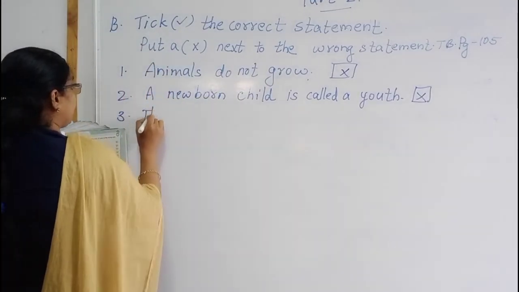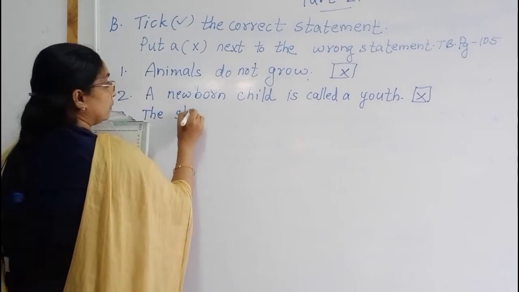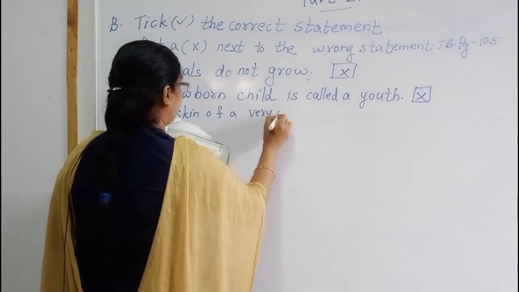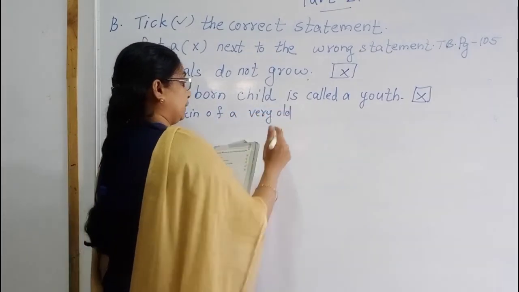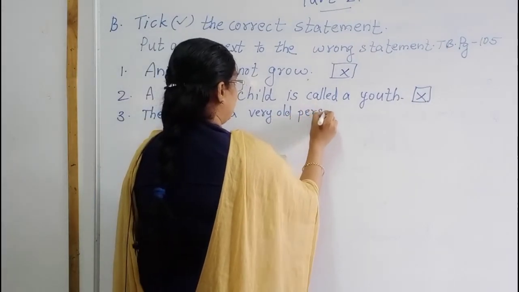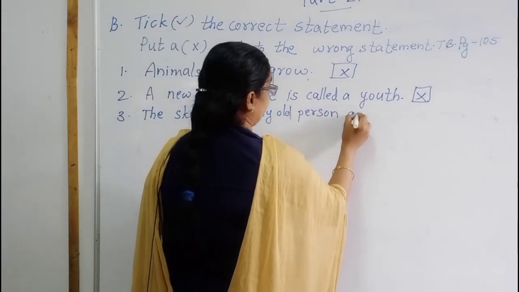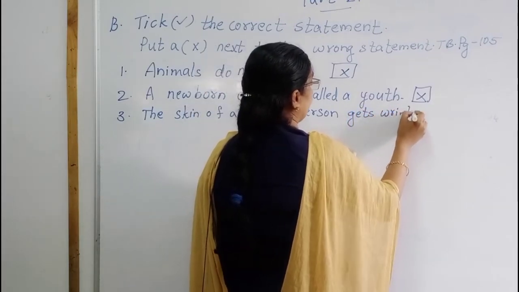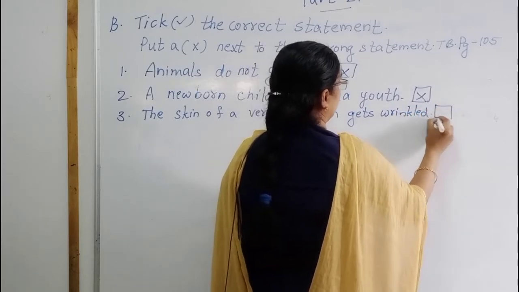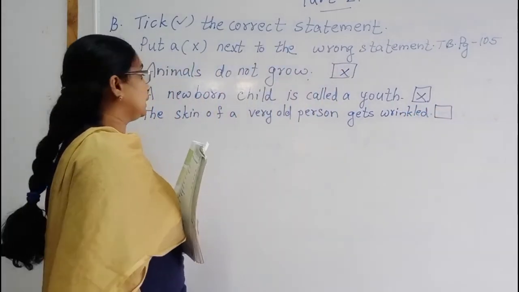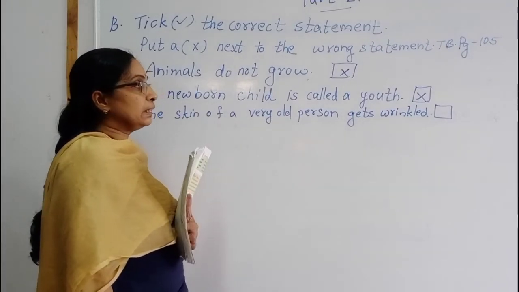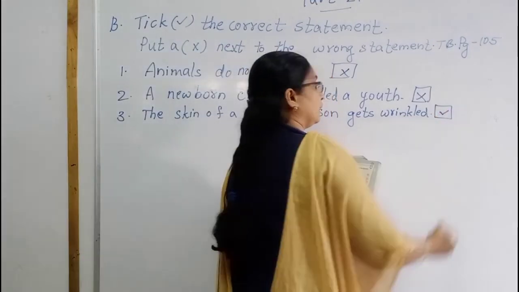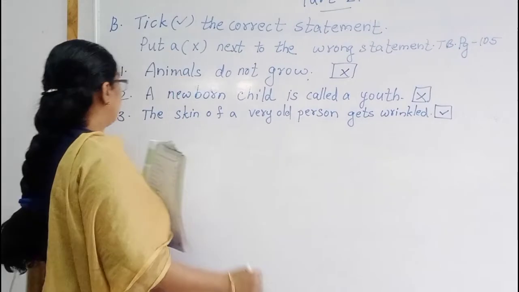The skin of a very old person gets wrinkled. Wrinkled. See the statement. The skin of a very old person gets wrinkled. Their skin is wrinkling. So the statement is correct. Put the tick mark. Number 4.